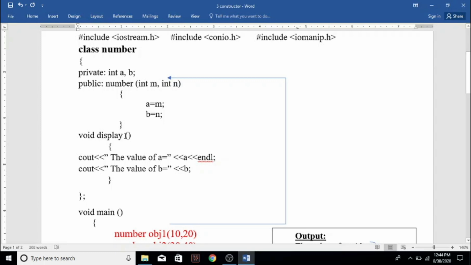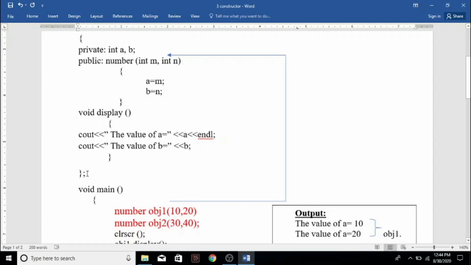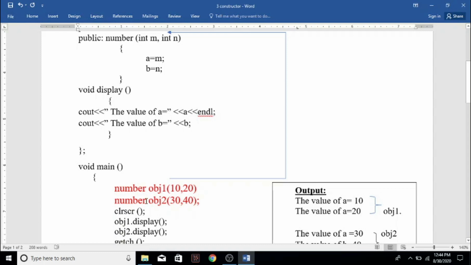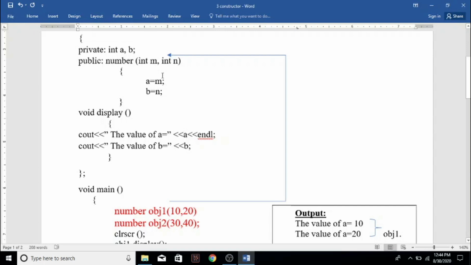So a and b will get the values 10 and 20. And we are displaying using the member function void display, so the a and b values will be displayed, and then we close the class. Okay. Then in the main program, number object 1 of 10, 20. That means using the first object we are passing the values 10 and 20 to a and b. Again, using another object we can pass different values to a and b. Okay, so see object 2, using object 2 we are passing 30 and 40 to the arguments a and b in the parameterized constructor.